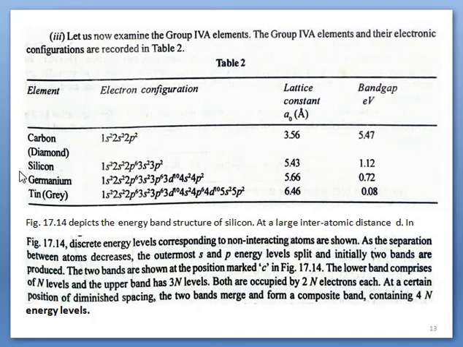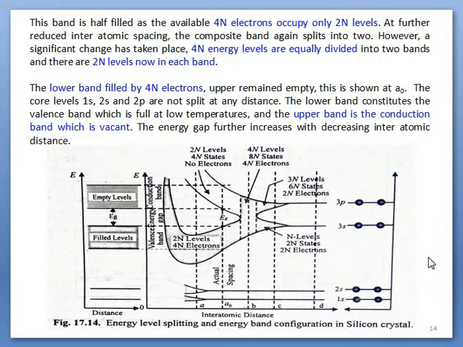Now in the next slide we will see formation of silicon solid. So the electronic configuration is 1s2, 2s2, 2p6, 3s2, 3p2. There are 14 electrons, and the energy band gap is around 1.12. Because of this it is a semiconductor. So let's see the electron distribution. 1s2, 2s2, 2p6 means 10 are here, and 4 are here, 3s2, 3p2. There are 14 electrons.